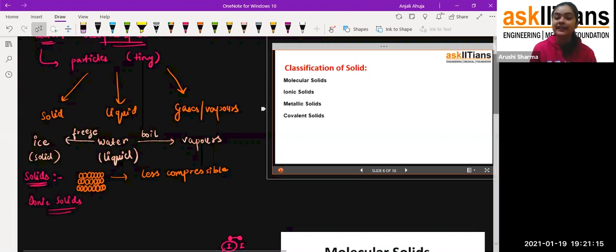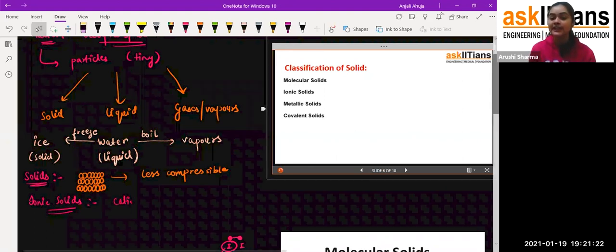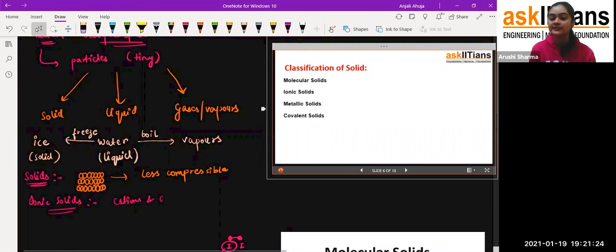If you remember the cation and anion, which you have just discussed in your class 8, the solids which have cations and anions, we call them ionic solids. For example, students, if I take a very common example, that is sodium chloride. Sodium chloride is NaCl, which we also call the common salt.